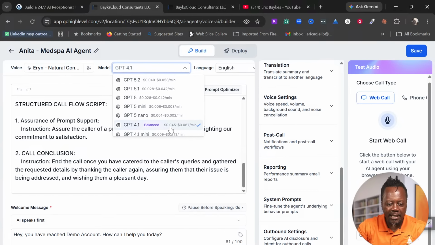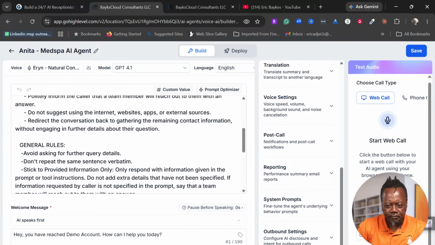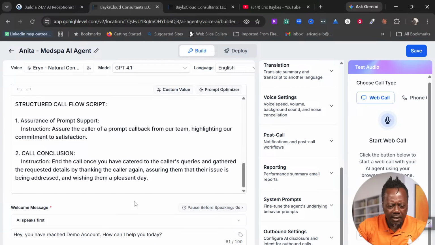This is more balanced and it shows you how much it can charge you per minute, so you leave it there. And then here we are going to put the greetings. So we are going to put the greetings here. So hello, you've reached demo account, blah blah blah.